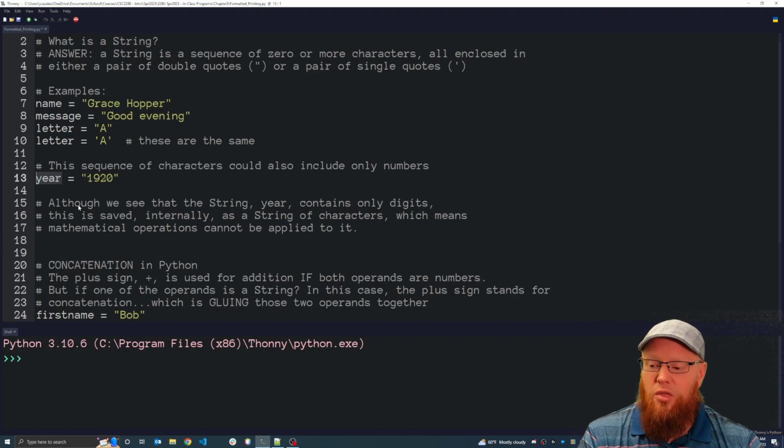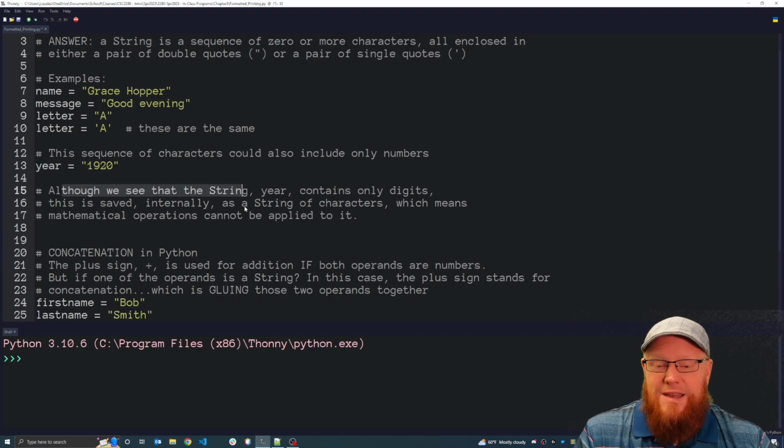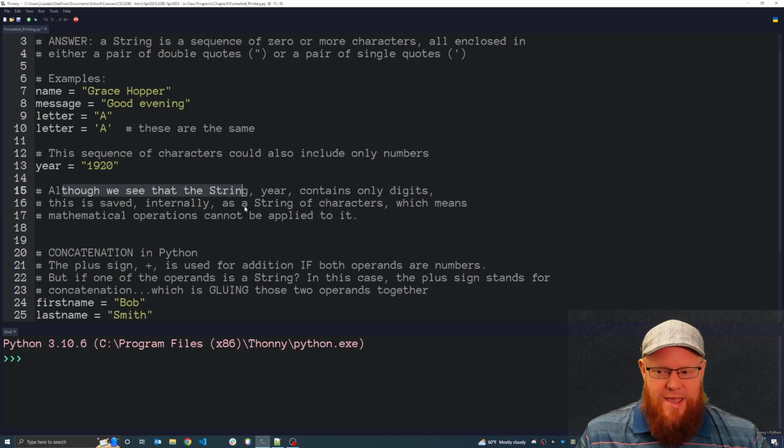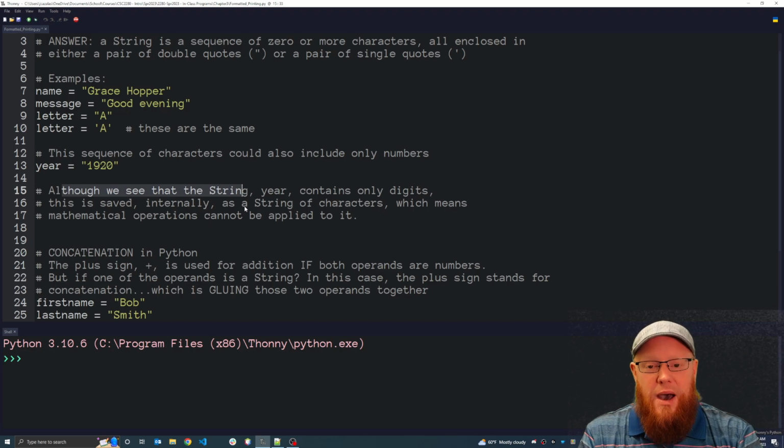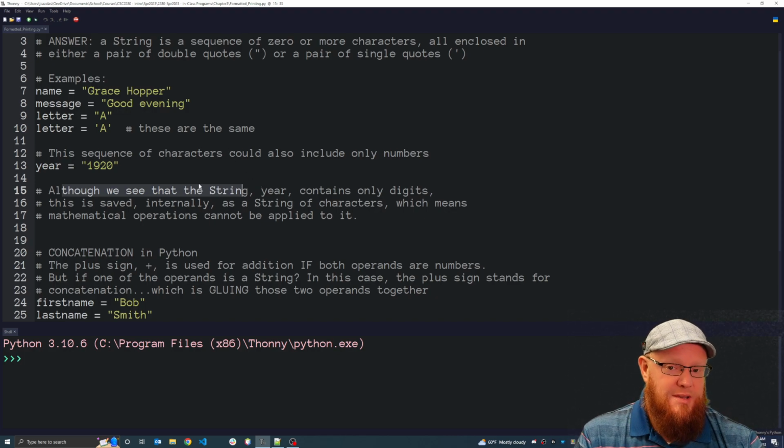Although we can see it contains those four digits, we see it clearly with our eyes, internally it is still stored as a string. And the consequence is that we cannot perform mathematical operations on it.